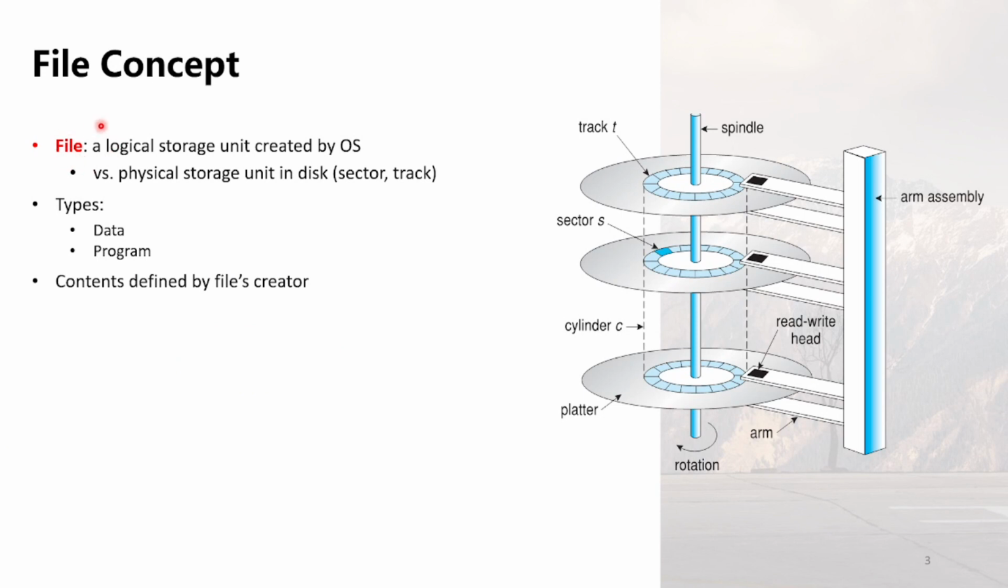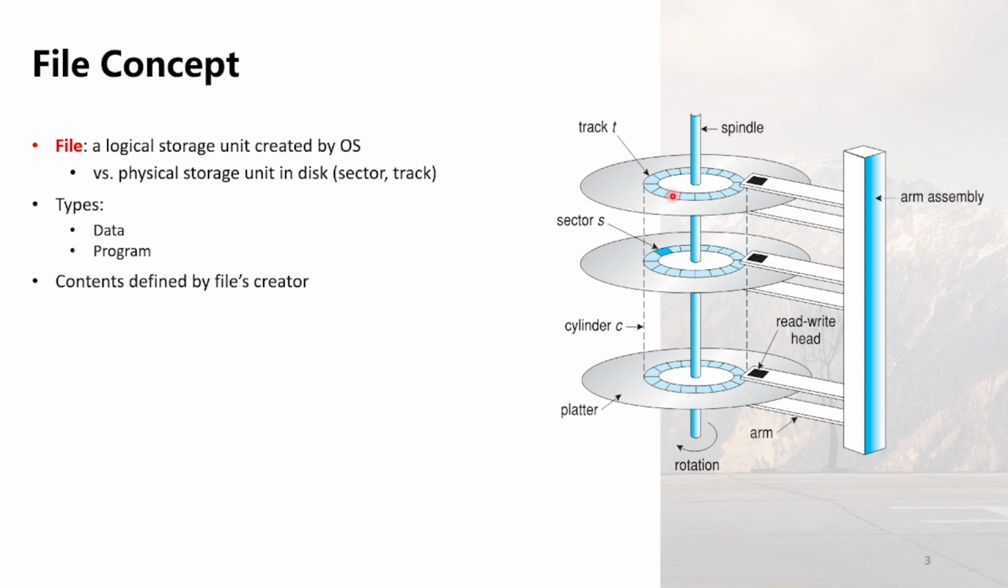A file is a common form used to present a series of meaningful bytes. A file is a logical storage unit, as opposed to the physical storage on a hard disk. As we can see in the diagram on the right, a hard disk is composed of many platters.